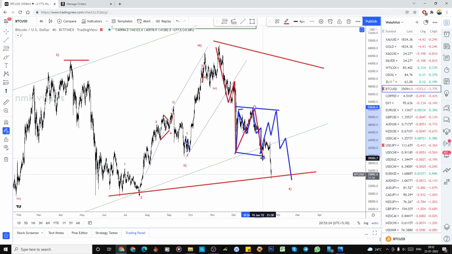So this is the A, this is the B, and this is the 1, 2, 3, 4, and 5. If we did this, this is ABC. So this is the connecting wave, the three-way structure. Everything we can now label. But what you did after the market, the structure, we can label it as anything.